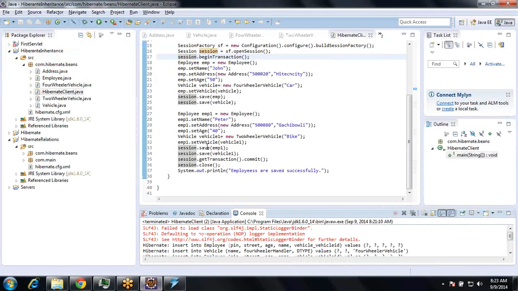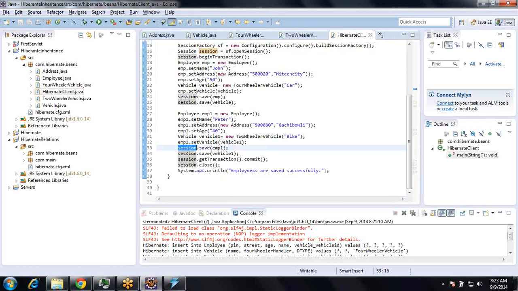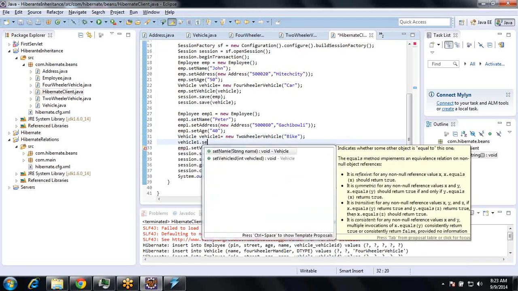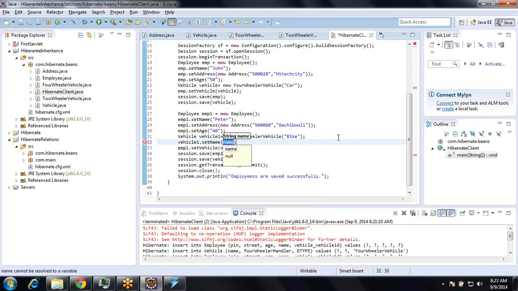If you want, you can specify vehicle names here, vehicle dot set name, some vehicle name.